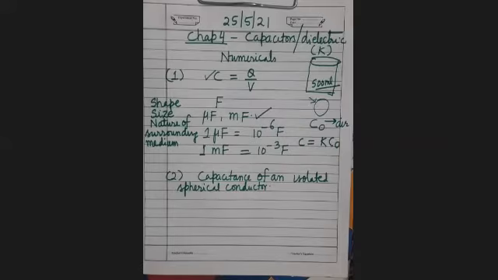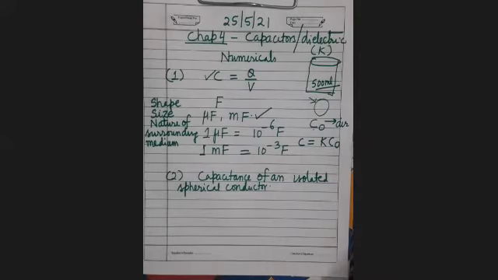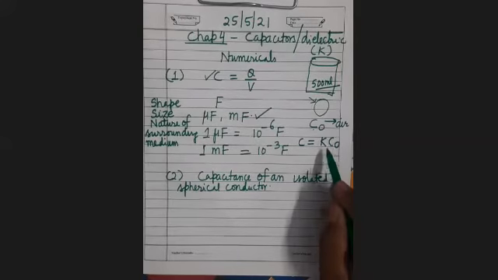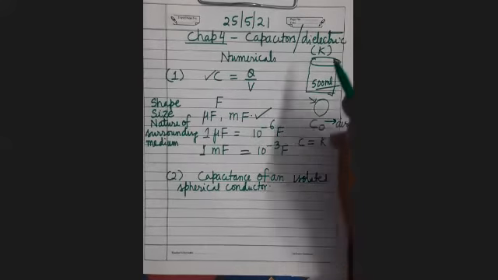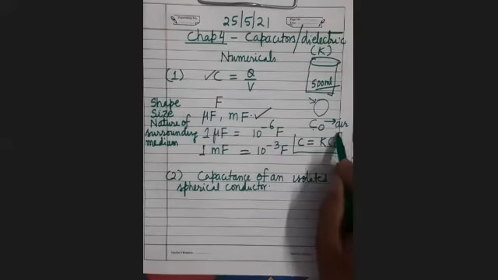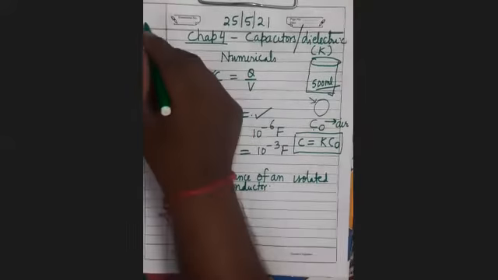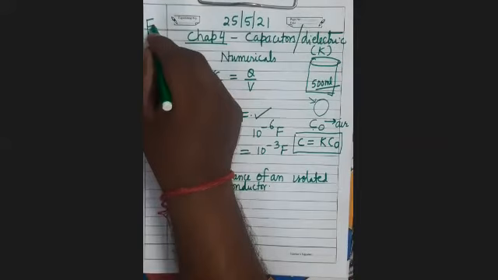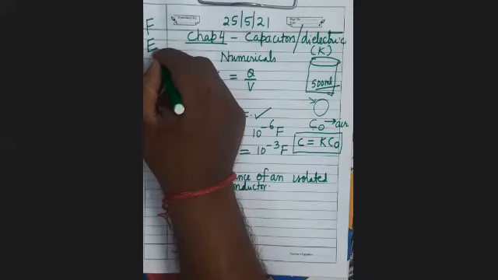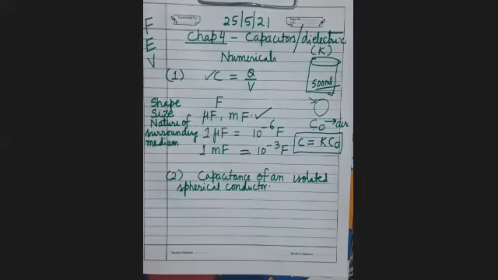All of you remember this thing. If any conductor has capacitance C naught in air or in vacuum, when it is placed in a dielectric medium of dielectric constant K, then its capacitance will increase K times. But if we look at the force, electric potential and electric field in a dielectric medium, they decrease K times.